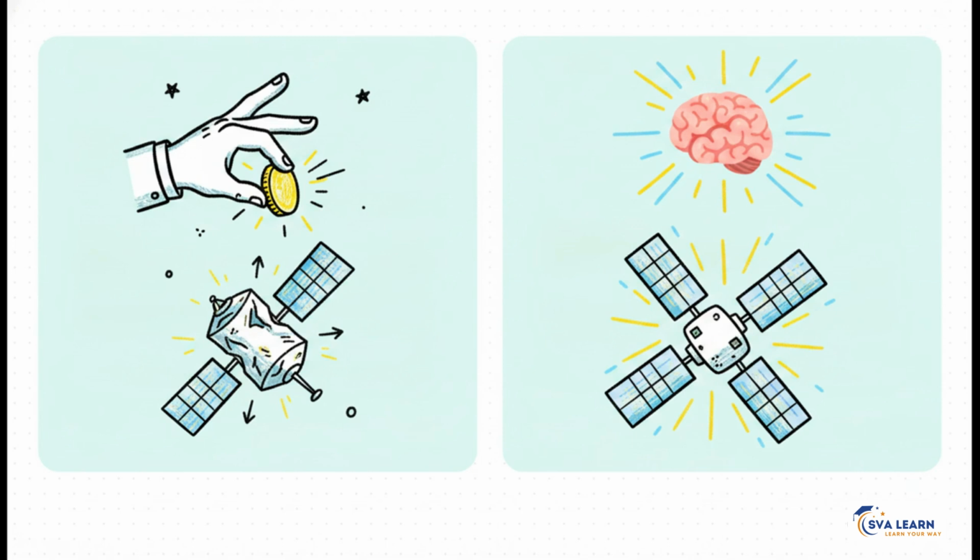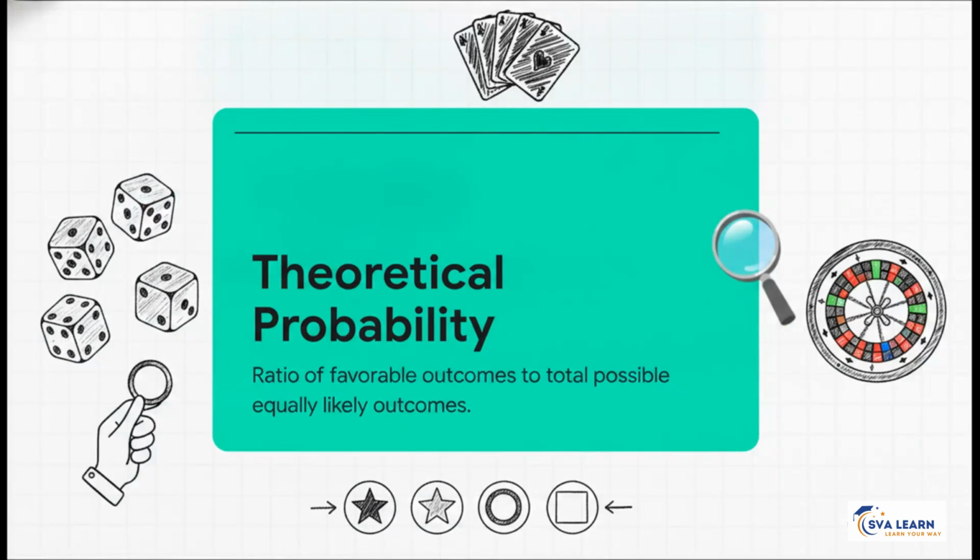And this is exactly where we level up from what you learned in 9th grade. Back then, you learned empirical probability. That meant finding the probability by actually doing the experiment, like sitting there and physically tossing a coin 100 times. But like we just said, you can't crash a satellite 1,000 times to find its empirical probability of failure. It's too expensive, right? So the genius solution for 10th grade is theoretical probability. By making logical assumptions about equally likely outcomes, we can calculate the exact probability directly using math without ever crashing a single satellite.